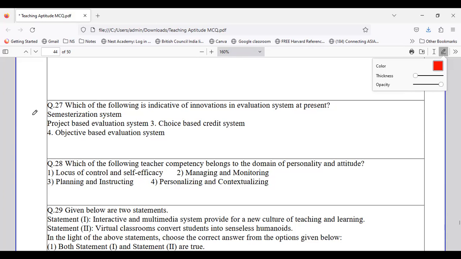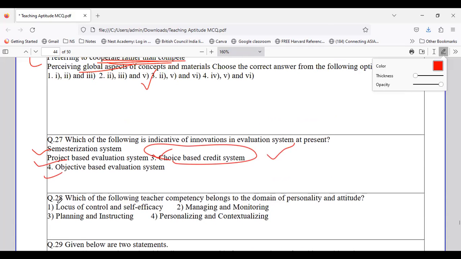So which brings innovation? Semesterization, project-based evaluation, choice-based credit system, or objective-based evaluation? We are supposed to talk about innovation. So from the given options, innovation is brought by choice-based credit system. That is option number 3. It is the one which brings innovation. Okay, coming to question number 28, which of the following teacher competencies belong to personality?